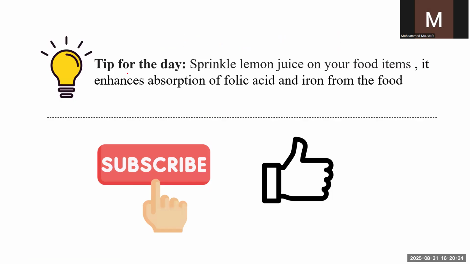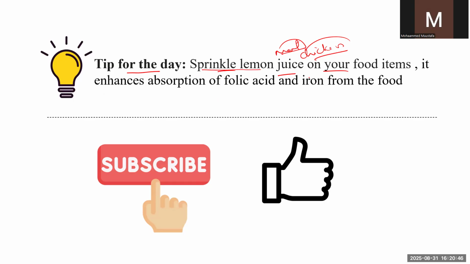Next, just a tip for the day: sprinkling lemon juice on the food items, that is on salad kind of vegetables and fully cooked meat or chicken gravy, or anything. Just sprinkle lemon juice; it should not be boiled.